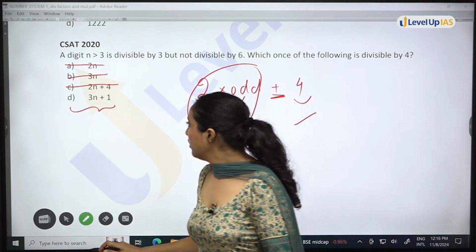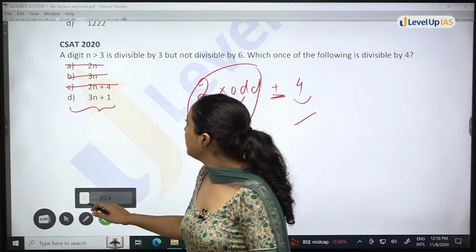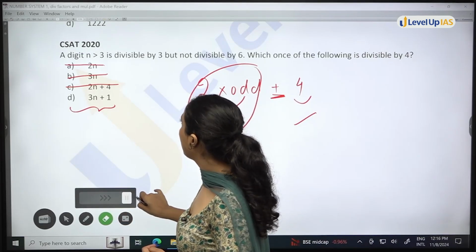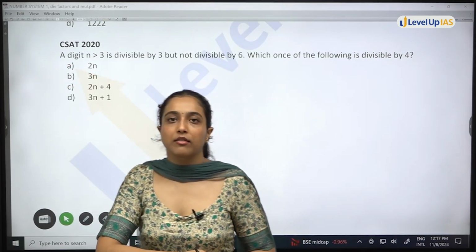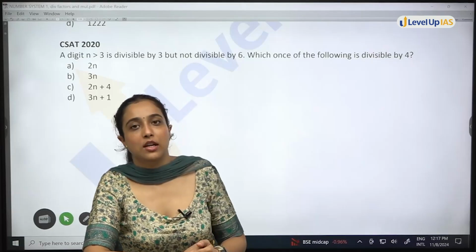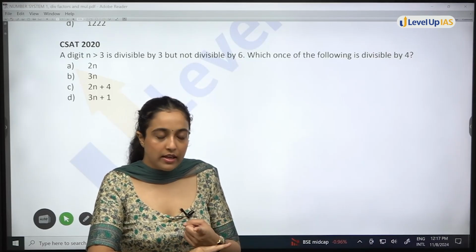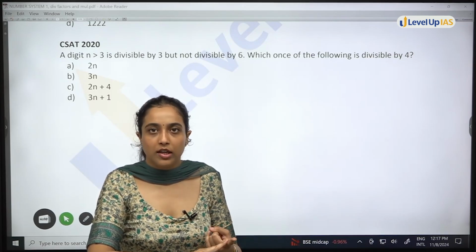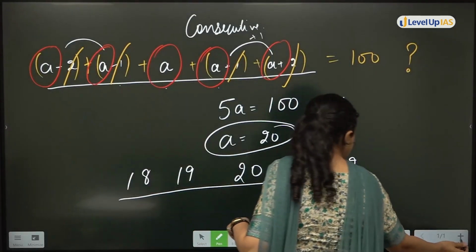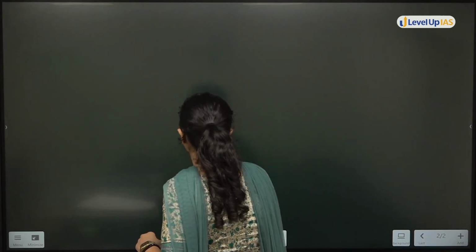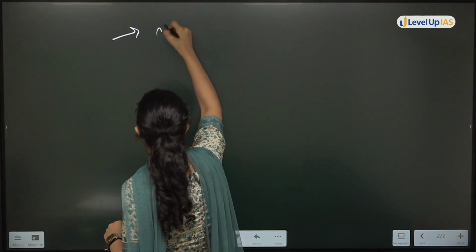Understood? So now we are done with your number system questions of LCM, HCF and divisibility till year 2020. Till now we have seen divisibility, HCF with the remainder, LCM with the remainder. Let's continue. We saw what are the most important things you should remember.